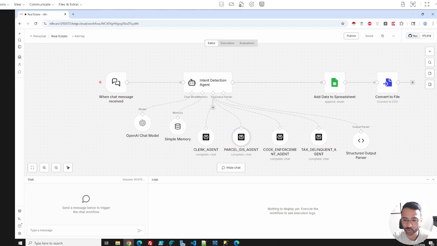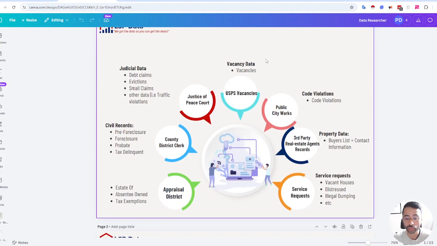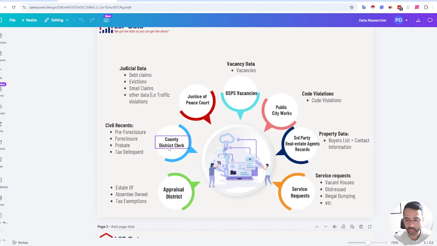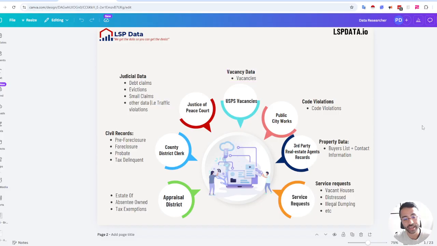But in this case, I wanted to show you a bit of work that I've been doing around agentic workflows, and in this case, using n8n to accomplish this. So again, just to give you a quick summary, this is where we source our data from. A lot of the data comes from your local appraisal district and county clerk. There's also vacancy and tax delinquency data, and code violations platforms as well. So, different types of data.